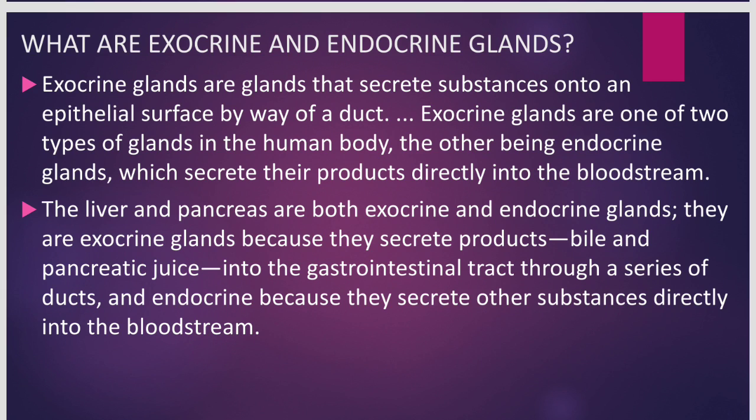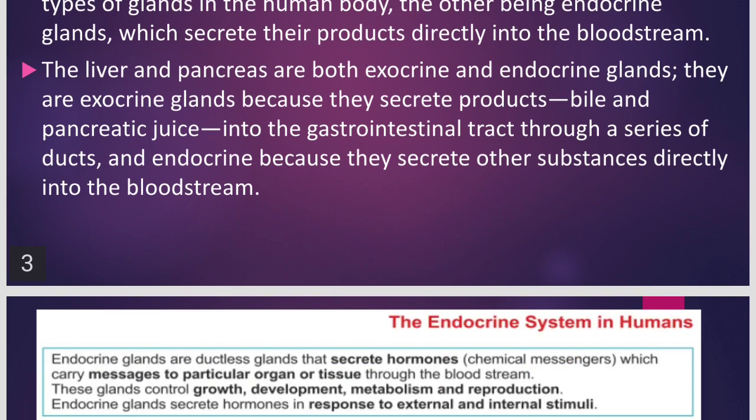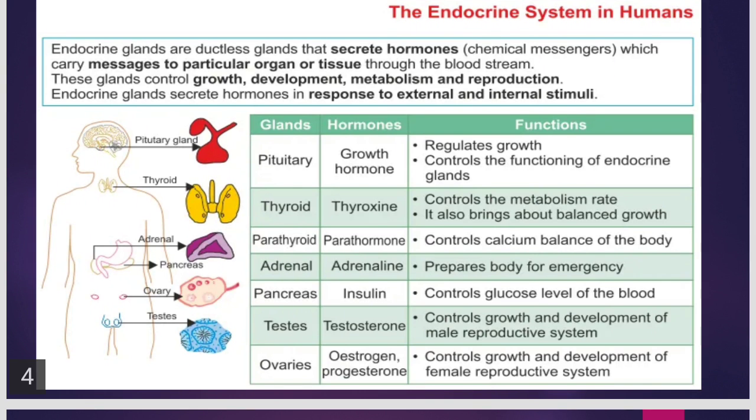Now let us take the example liver and pancreas. Liver and pancreas are both exocrine and endocrine. How? They are exocrine because they secrete the products bile and pancreatic juice into the gastrointestinal tract. That is why they are exocrine, through a series of ducts, and they are endocrine because they secrete other substances directly into the bloodstream. So liver and pancreas are both exocrine as well as endocrine glands. You can write the example of the exocrine gland as liver and pancreas.